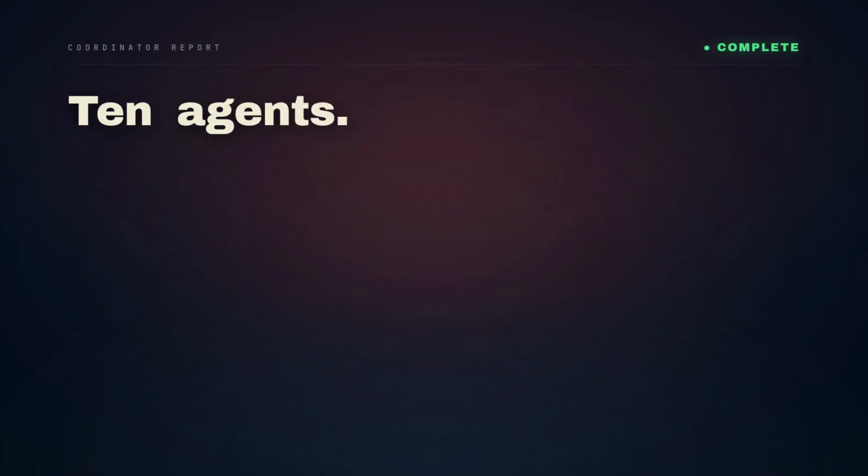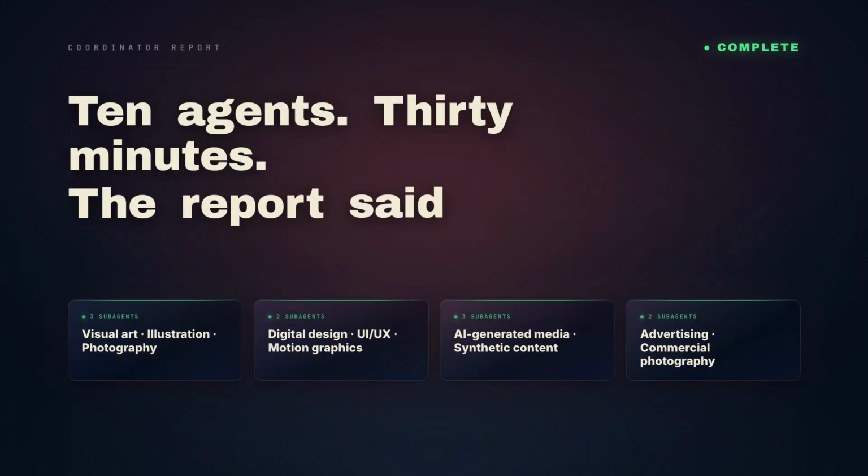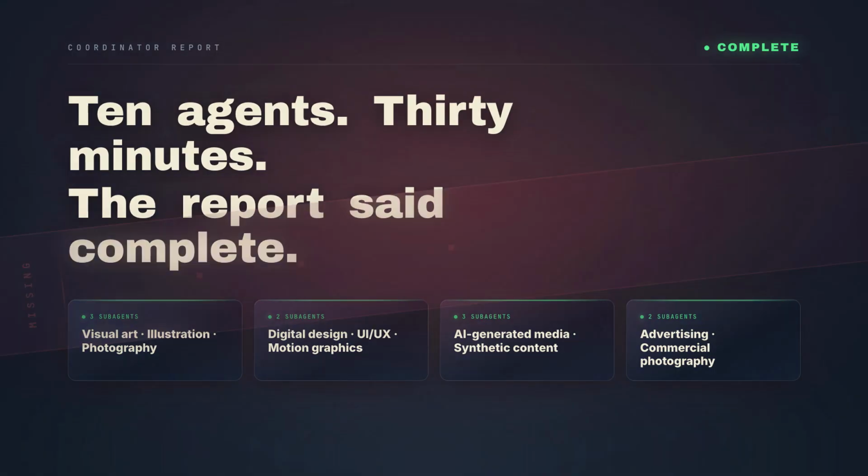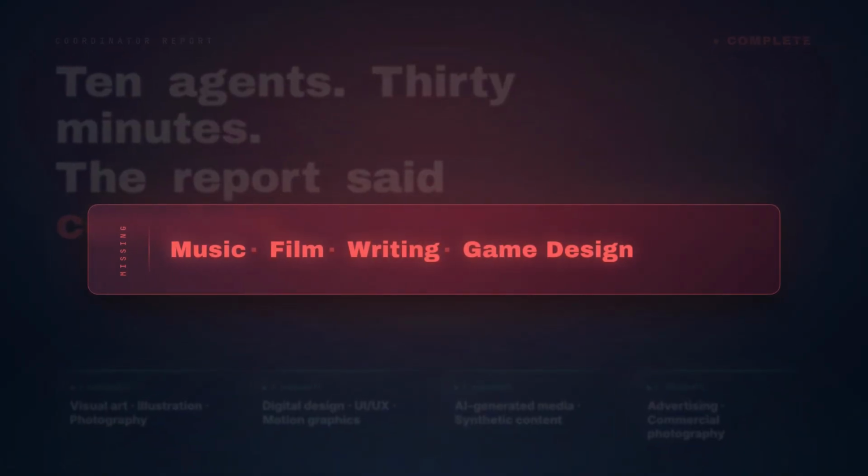10 agents. 30 minutes. The report came back marked complete. 4 domains. Untouched. The coordinator never defined the jobs. 1, 2 to 4, or 10 plus.